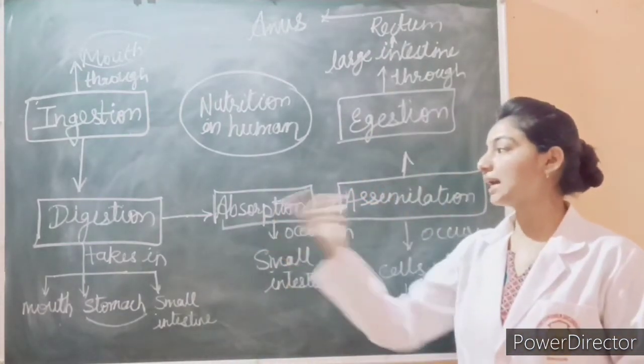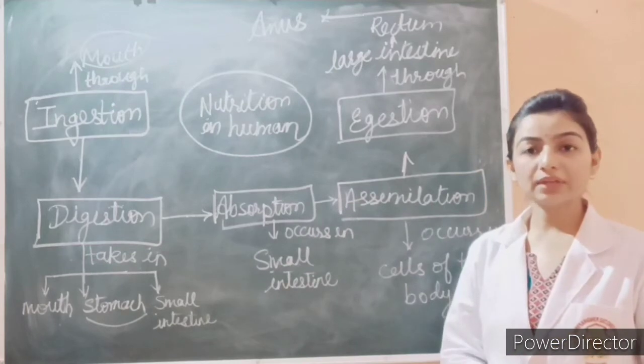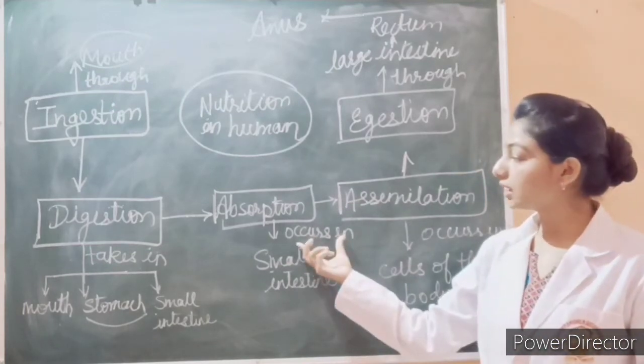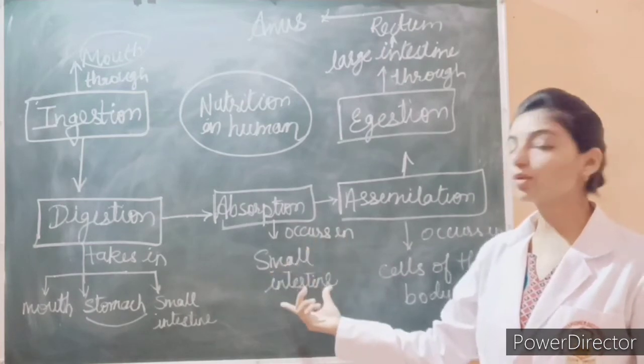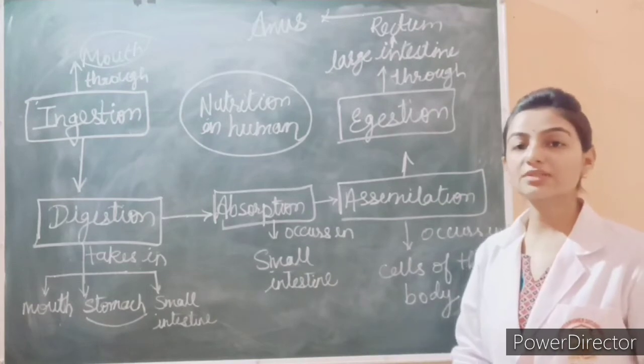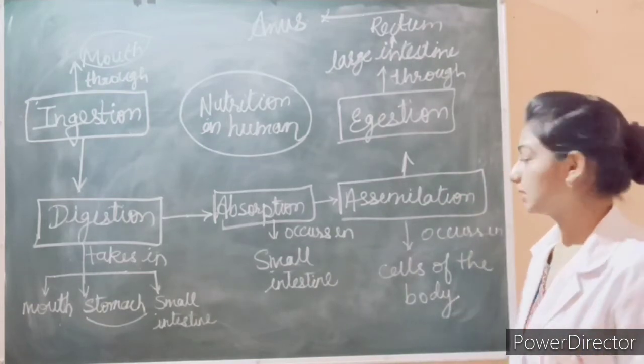Then we have absorption. Whatever we have eaten, the nutrients will be absorbed. This happens in the small intestine, where all the nutrients will be absorbed.